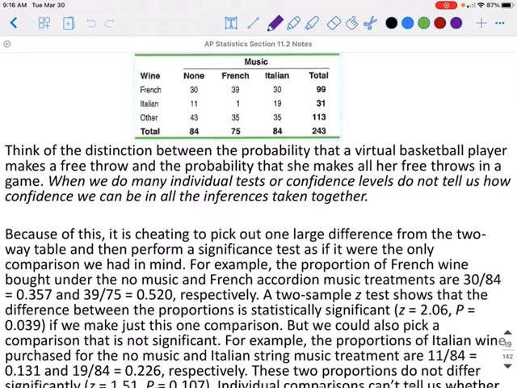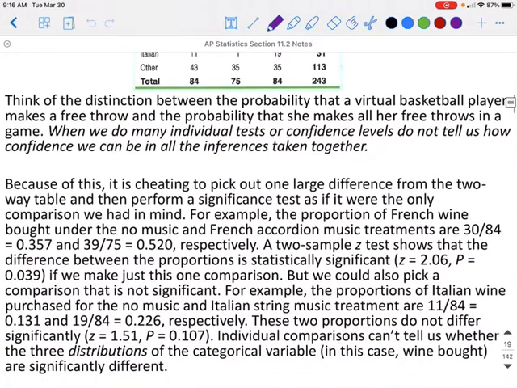So think of the distinction between the probability that a virtual basketball player makes a free throw and the probability that she makes all her free throws in a game. When we do many individual tests, the confidence levels do not tell us how confident we can be in all the inferences taken together. Because of this, it is cheating to pick out one large difference from a two-way table and then perform a significance test as if it were the only comparison we had in mind.